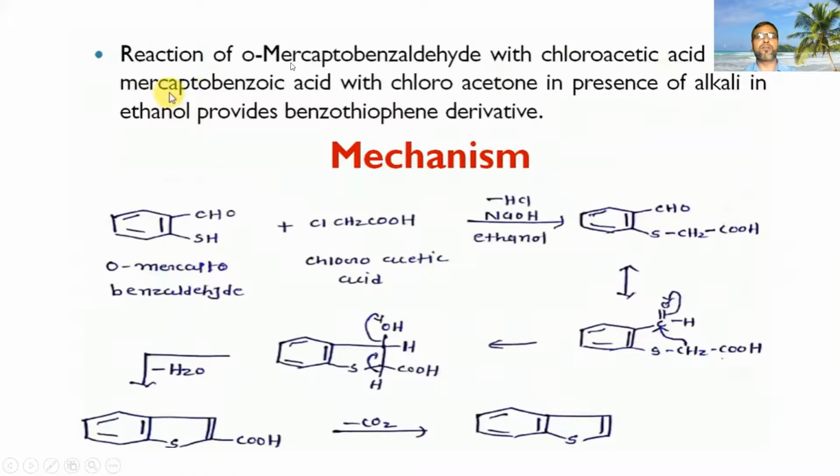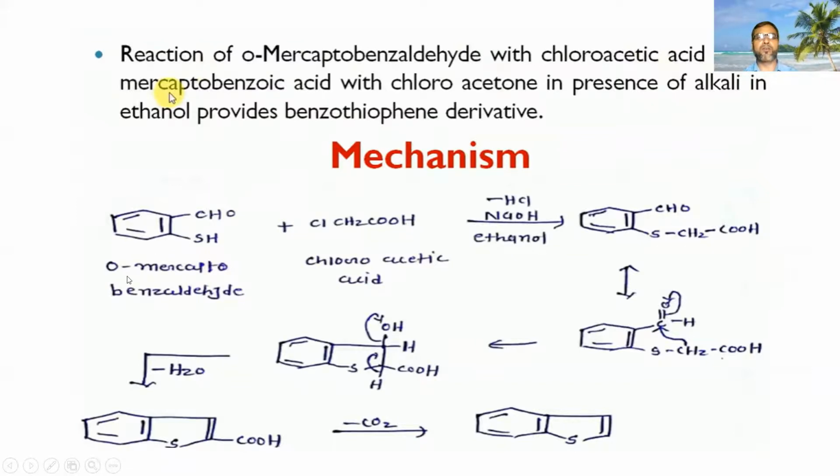Now, reaction of O-mercaptobenzaldehyde with chloroacetic acid or O-mercaptobenzoic acid with chloroacetone in the presence of alkali in ethanol provides benzothiophene derivative.